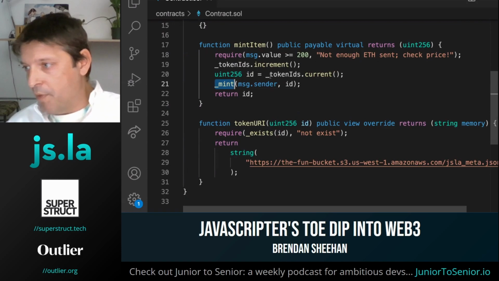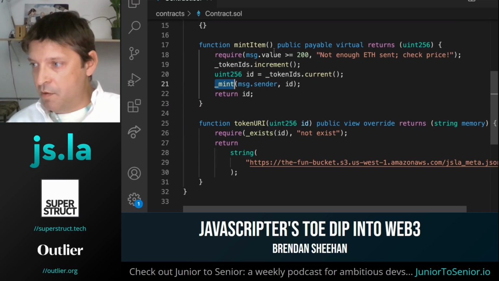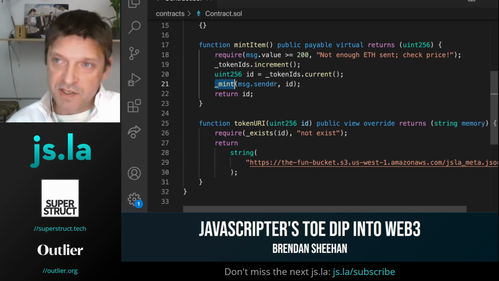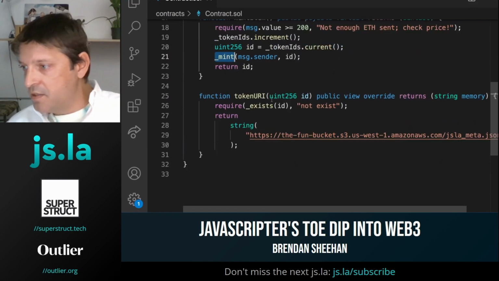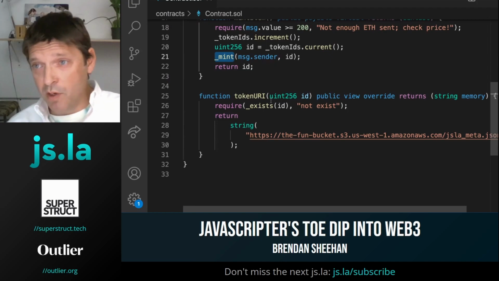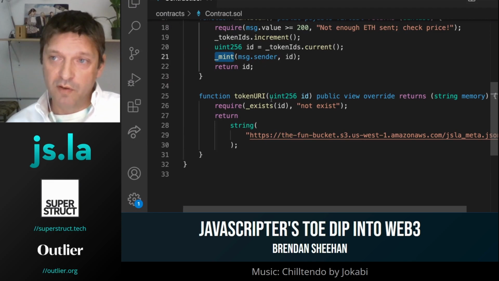And we're kind of wrapping around it and just making sure enough Ethereum is coming in to mint this item. And we're giving it an ID, and we're just incrementing each time we mint a new NFT. And this next function, token URI, this is how we get the metadata that's associated with this token. So the image, the title, that kind of thing.